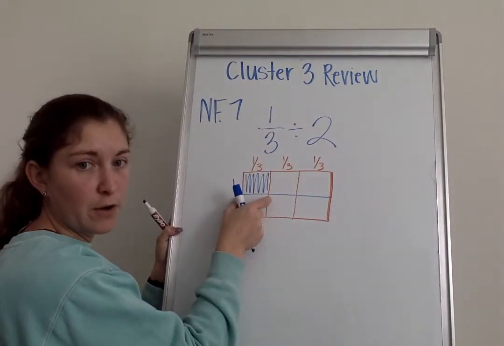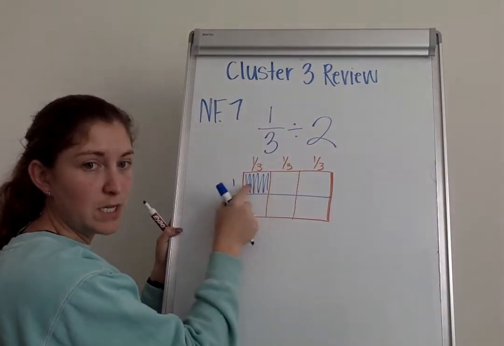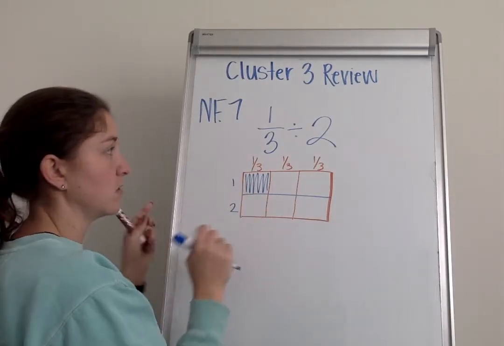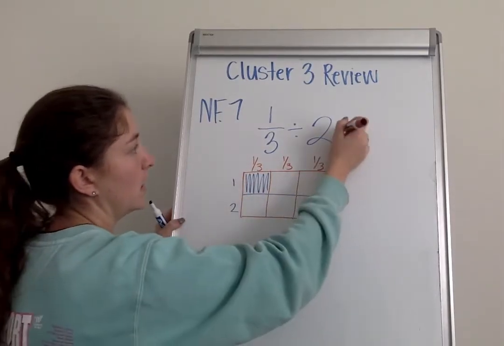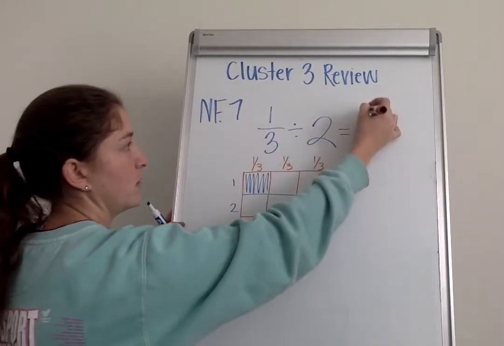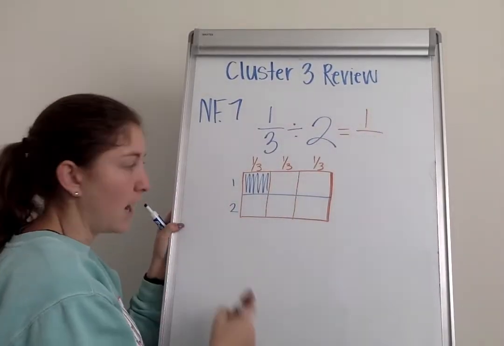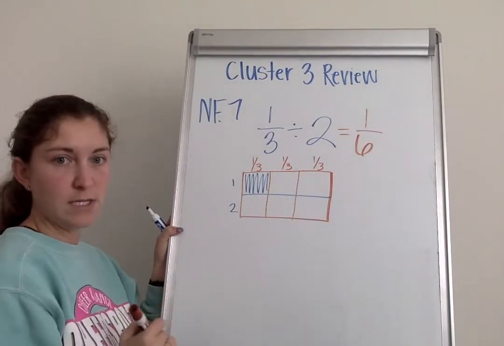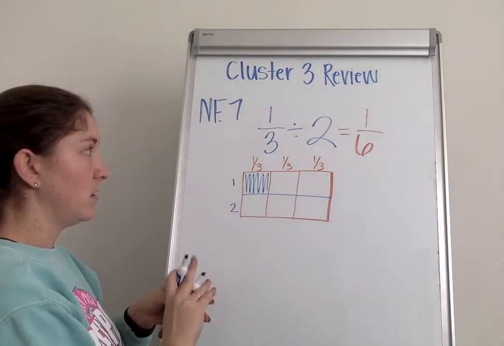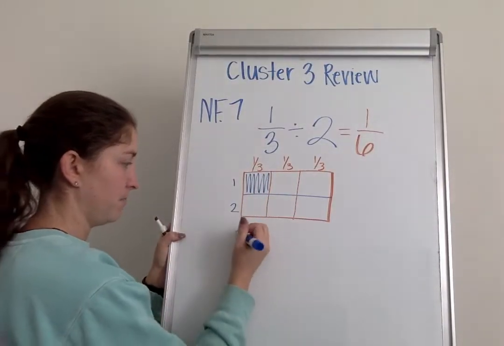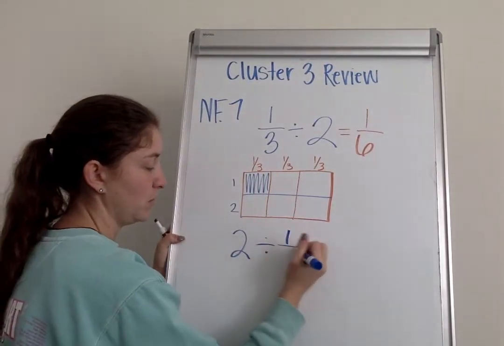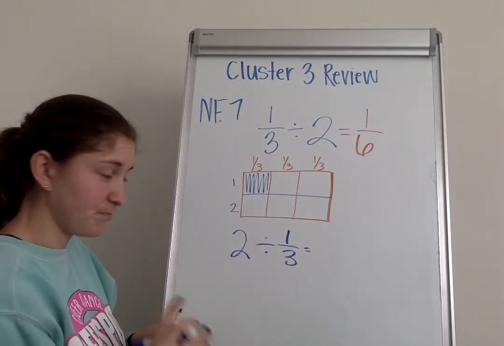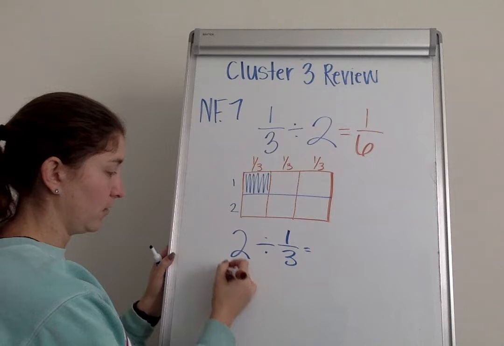This is 1/3, and it's being split into 2 pieces. So I only need to know how much this one piece right here represents in order to find my answer. If I look at that, it is one piece shaded in, and it is out of 1, 2, 3, 4, 5, 6. So that would give me 1/6. If we look, all I'm going to do is take that equation and flip it around. 2 divided by 1/3. In the fraction 2 divided by 1/3, I have to have two models here.